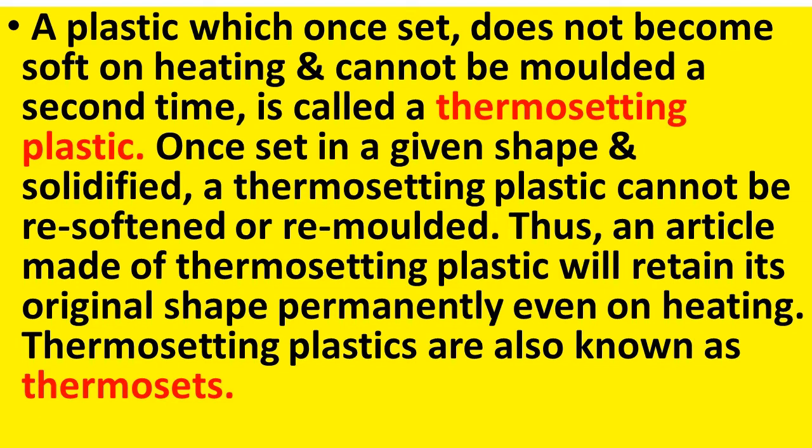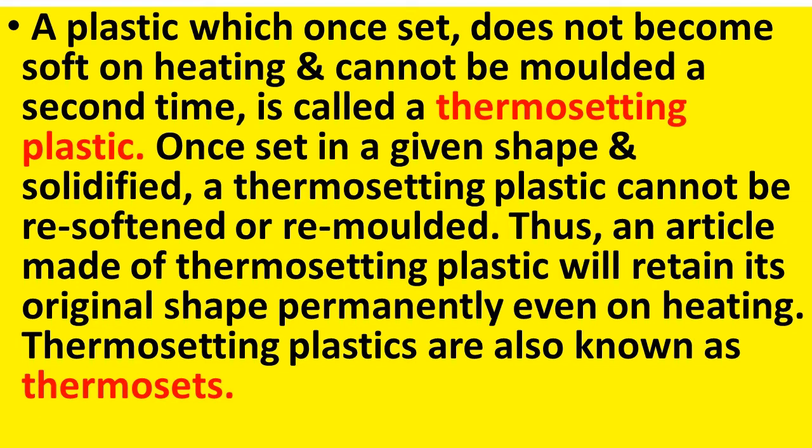Once set in a given shape and solidified, a thermosetting plastic cannot be resoftened or remolded. Thus, an article made of thermosetting plastic will retain its original shape permanently even on heating. Thermosetting plastics are also known as thermosets. So, what is the special quality of thermosetting plastic?